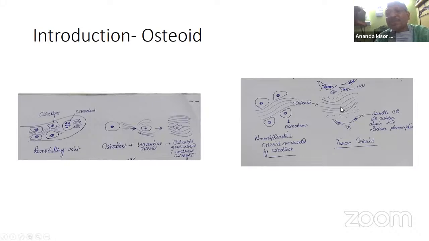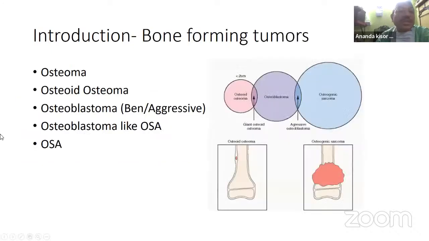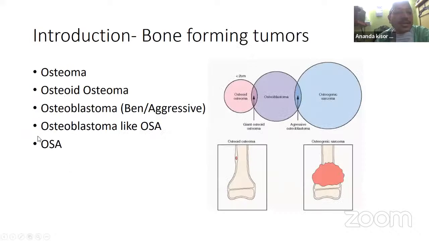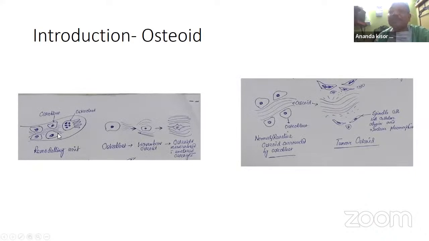But see, if these osteoids are not surrounded by such cells, and on the contrary, on the periphery there are spindle-shaped cells with multiple nuclei, or some nuclear pleomorphism, and cellular atypia, meaning the cells are differently shaped, then this is basically a tumor osteoid. If you see this category, reactive osteoid will come in the most benign form, whereas tumor osteoid will come in the most malignant form, the osteosarcoma. This is the other end of the spectrum of the disease.